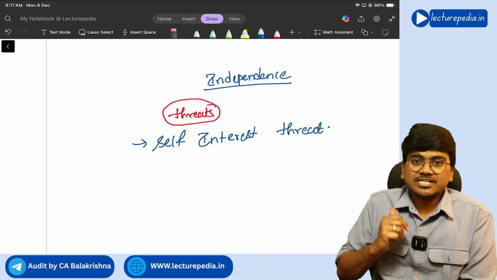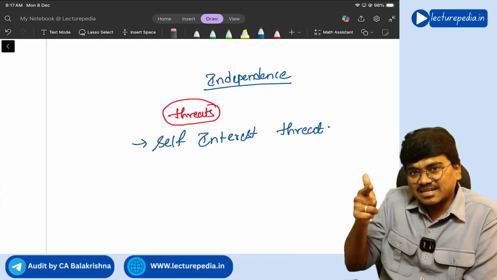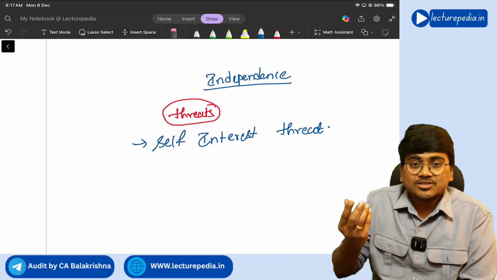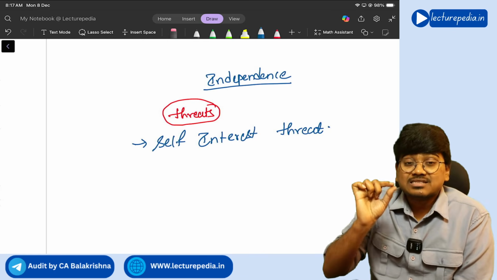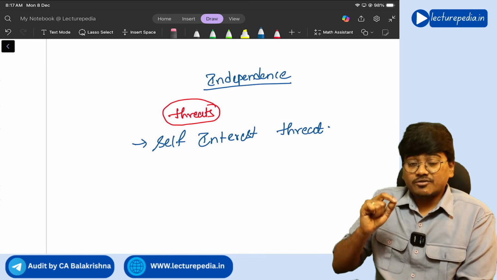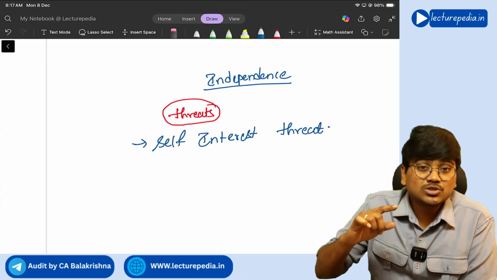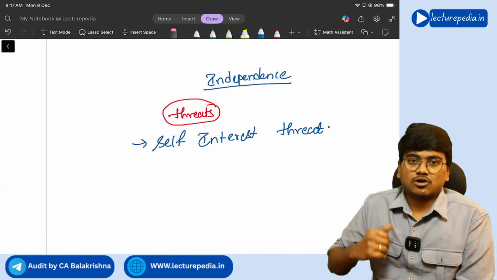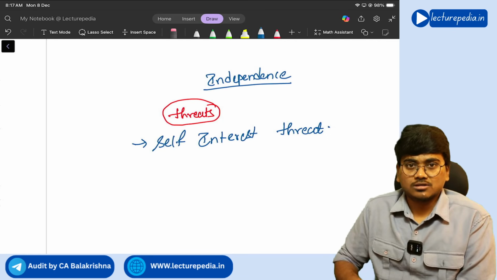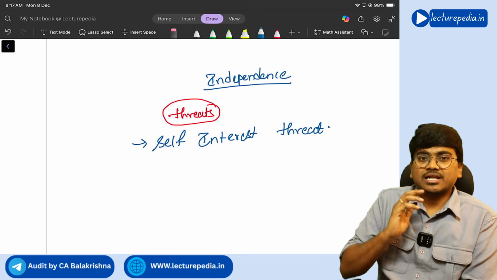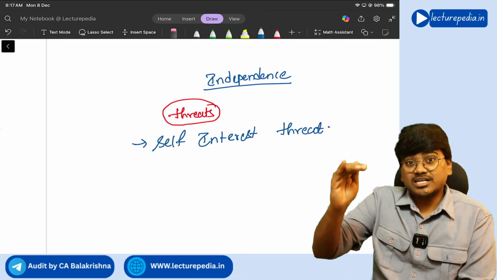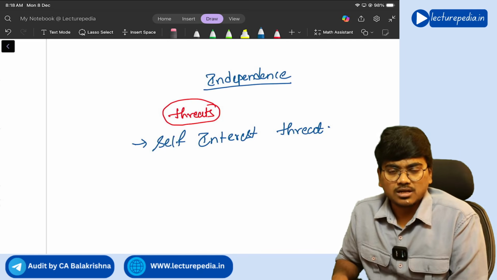You cannot act independently because you are having some interest in that entity. So this is the best example for self interest threat. If at all there are any such threats, what the auditor has to do, auditor has to implement safeguards, correct or not? So safeguards to eliminate that threat or reduce that threat to an acceptable level.